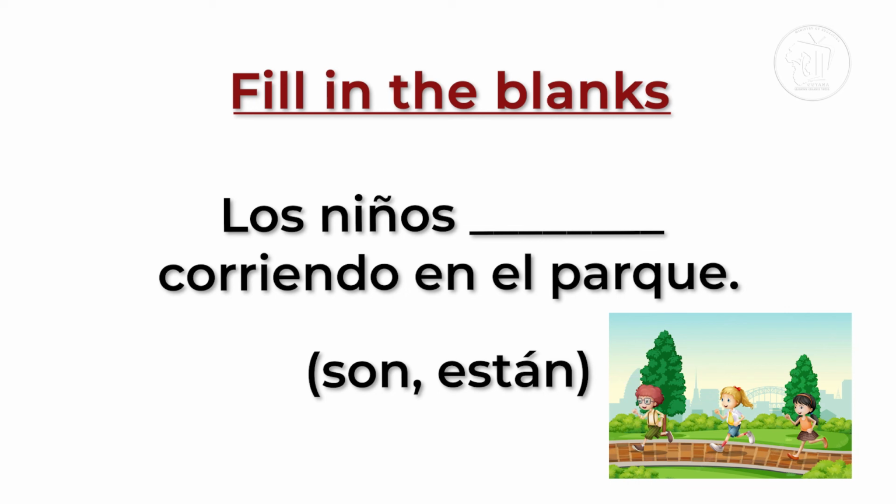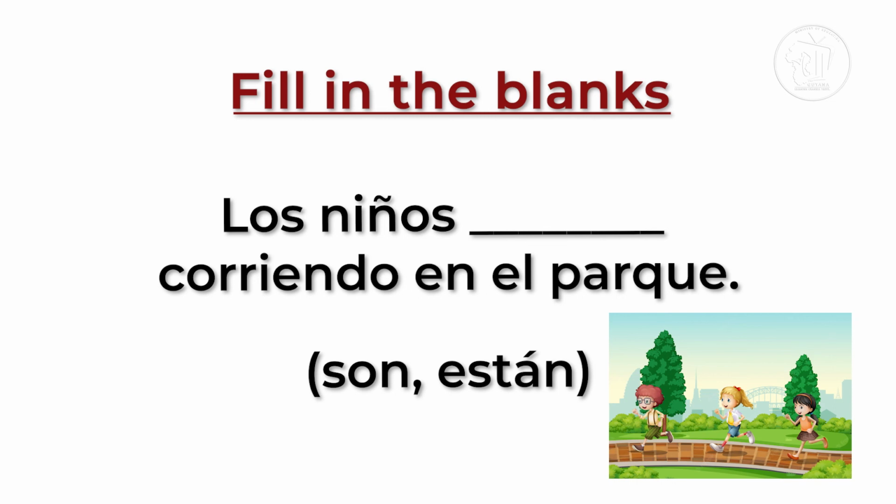Yes, it means running in the park. Now we have two options. We have option A, son, and option B, están. Now we know son comes from the verb ser, and están comes from the verb estar.